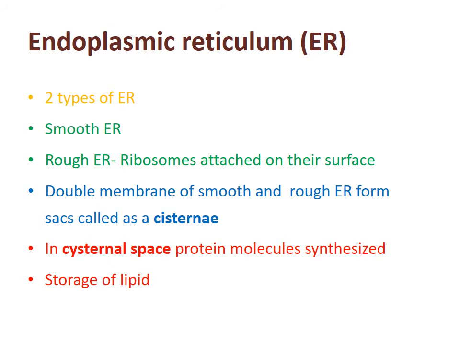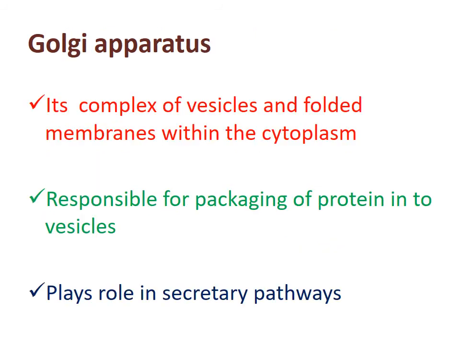They also store lipids. Now we see the Golgi apparatus. You have seen in the diagram, it's folded vesicles. It's a complex, vesicle-like structure found in the cytoplasm of the cell. As we discussed before, they are responsible for packaging of protein. When the proteins come from the ER, the Golgi apparatus plays an important role in further packaging of that protein. It plays an important role in the secretory pathway.